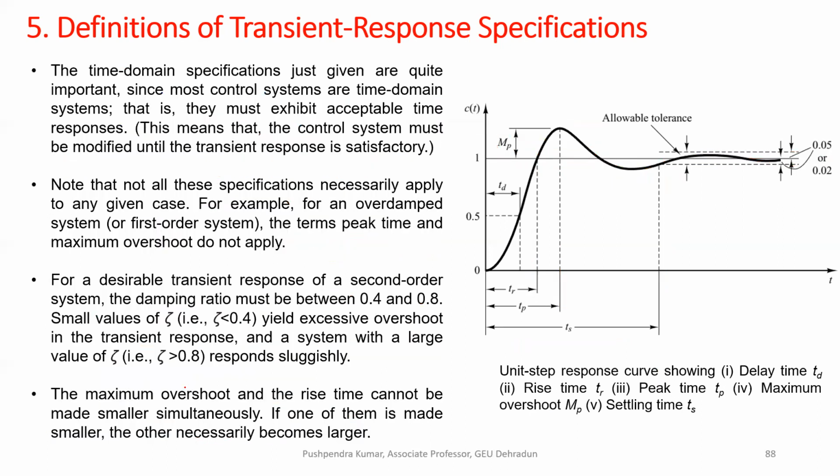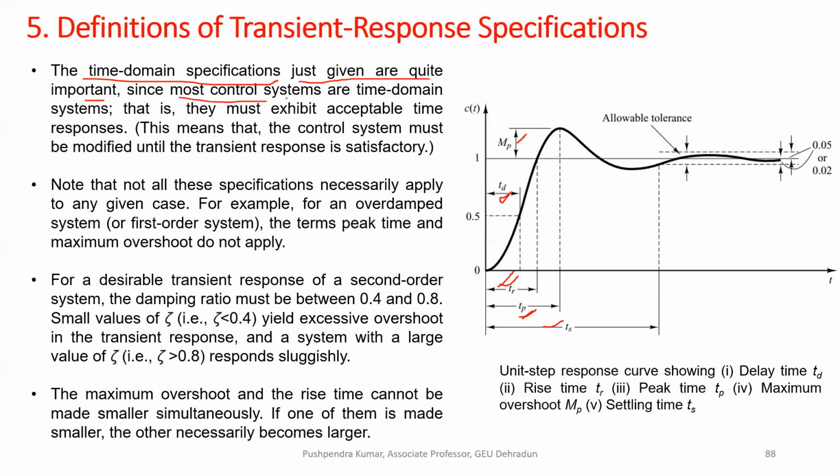So we studied these characteristics like overshoot, delay time, rise time, peak time, settling time. Now, before moving further, it is important to note some important points. So here I am just discussing those points. These are all time domain specifications. We are talking about time: delay time, rise time, peak time, everything is time. So these time domain specifications are quite important.